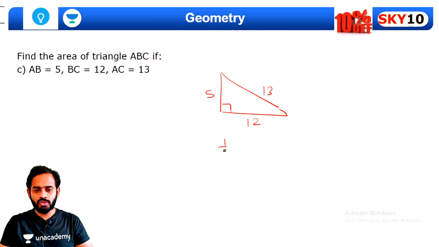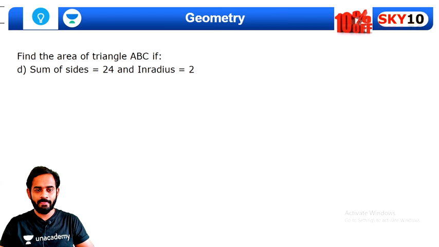Okay, very simple. Now using this formula, that is inradius multiplied by semi perimeter. The inradius is 2, the semi perimeter is 24 by 2, so this gets cancelled. 24 will be the area of this triangle. Okay, let's try to solve a question, guys. It's a very simple question. Okay, can you solve this quickly?